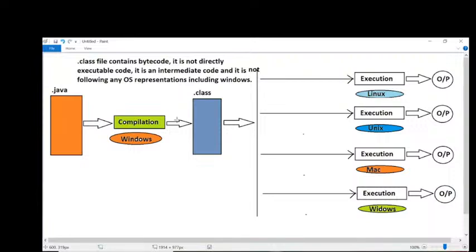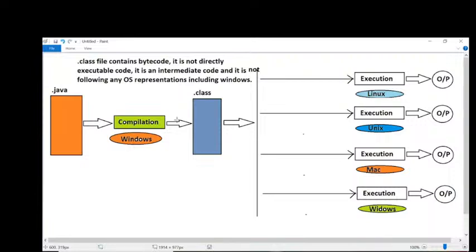But I want to execute my program exactly in this particular situation. To execute our program in this situation, and simply to make Java a platform independent programming language, Sun Microsystems has provided converters.